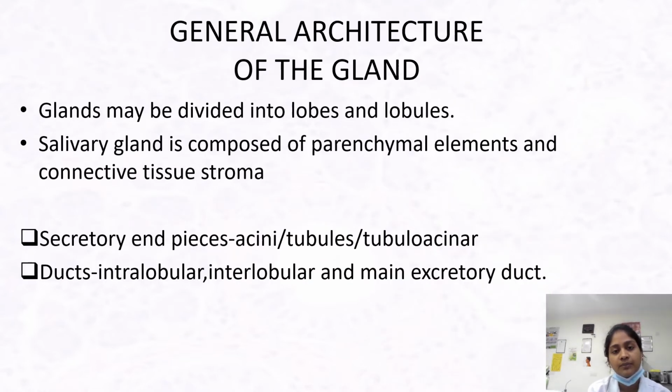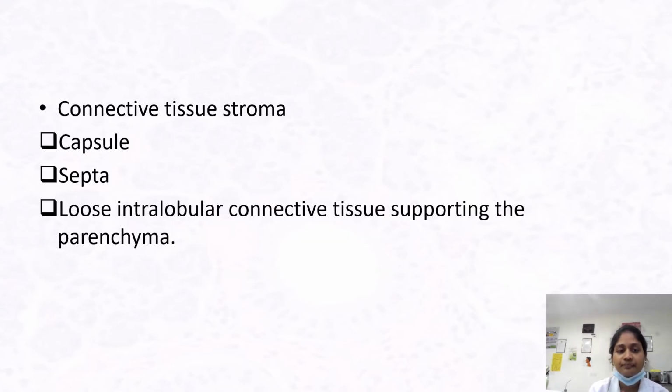General architecture of the gland. Now, the gland may be divided into lobes and lobules. The salivary gland is composed of parenchymal elements and connective tissue stroma. Secretory end pieces involve acini, tubules, or tubuloacinar. Ducts involve intralobular, interlobular, and main excretory ducts. Connective tissue stroma involves the capsule, septum, and loose intralobular connective tissue supporting the parenchyma.